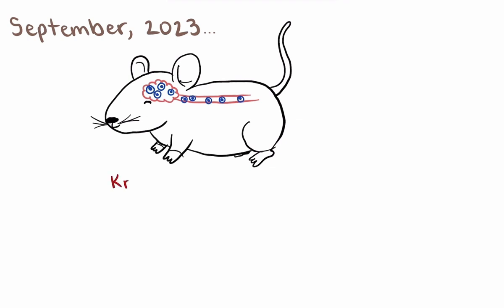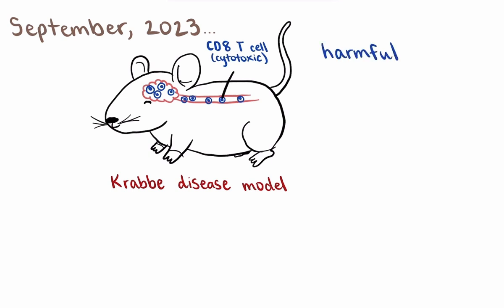CD8 T cells are also known as cytotoxic T cells, and simply put, they kill cells that have been infected with bacteria or viruses, as well as destroy tumor cells. In this study, researchers determined that the CD8 T cells largely contributed to the harmful neuroinflammation that is seen in Krabbe disease as a part of the immune response. Selective blocking of their function using antibodies preserves the integrity of neural tissue and reduces inflammation. This would translate to a decrease in the severity of motor, sensory, cognitive, and behavioral symptoms.